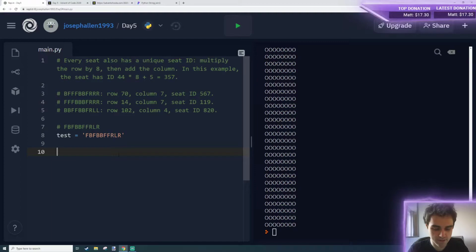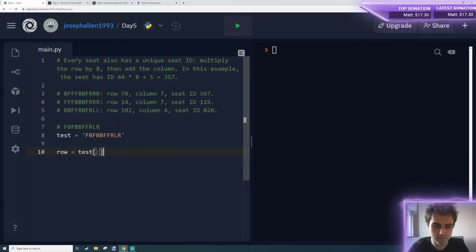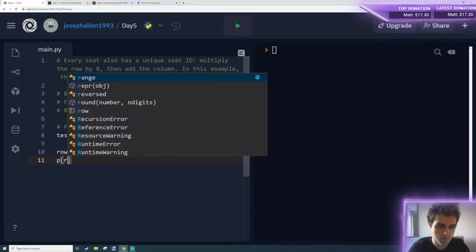So I can do row, column equals, and we want to split the first 2. So I want to get these first 7 characters, which are always going to refer to the row. So I'm going to say test, and we're going to use slice notation. So using this colon, we'll get the whole thing.